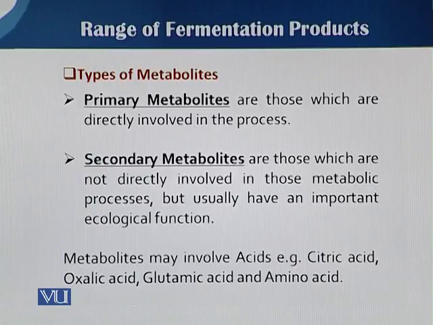Primary metabolites are often produced in the normal cycle of a cell, but secondary metabolites are mostly produced under stress or as a result of an inducer, or sometimes when the cell wants to reserve its food, etc. If we talk about examples of primary metabolites, citric acid is a very common example. The same is the case with oxalic acid, glutamic acid, and amino acids.